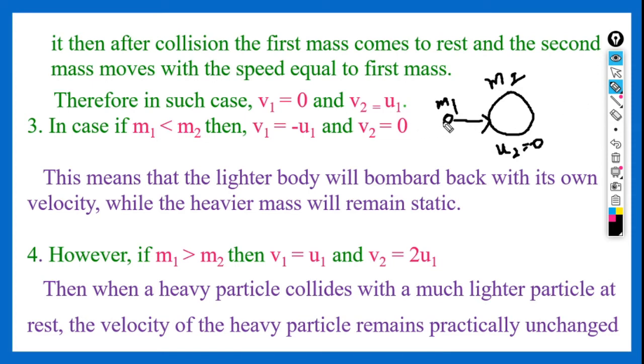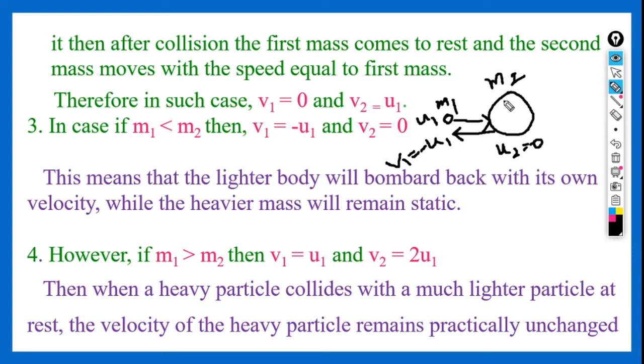After colliding, this m1 will retard with the same velocity with which it was initially traveling, let us suppose u1. Now after colliding with this heavier mass, it retraces its path back with the same velocity but in the opposite direction. To show the opposite direction, we show it with a minus u1. So the velocity of the first body after collision, v1, will be equal to minus u1.